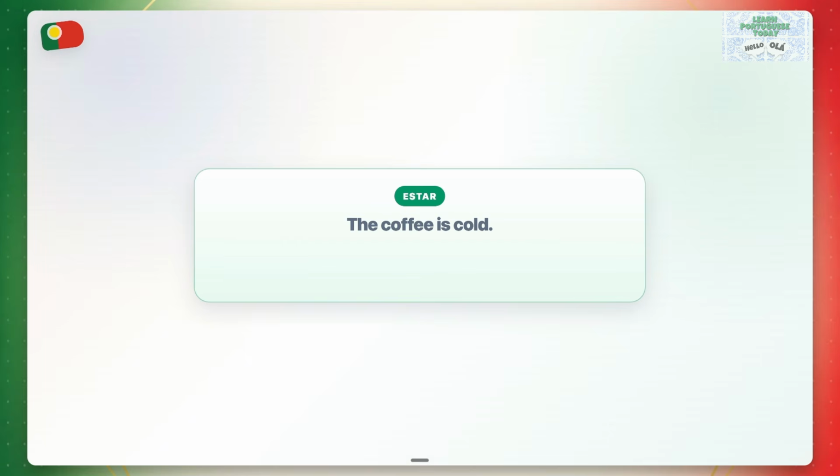The coffee is cold. O café está frio. The coffee is cold right now. The door is open.